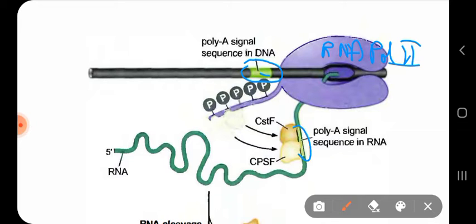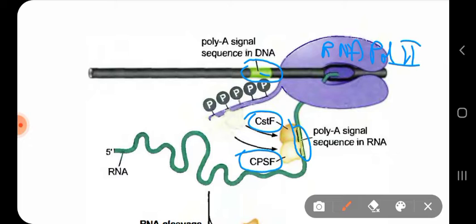This poly A signal sequence of the RNA causes recruitment of two proteins called CPSF and CSTF. CPSF is cleavage and polyadenylation specificity factor, whereas CSTF is cleavage stimulation factor.